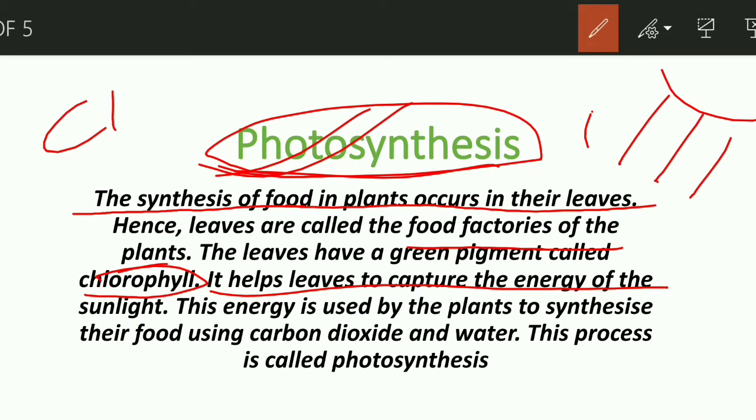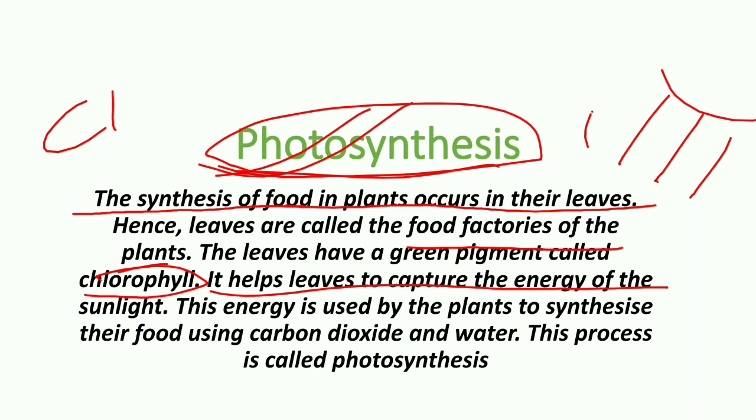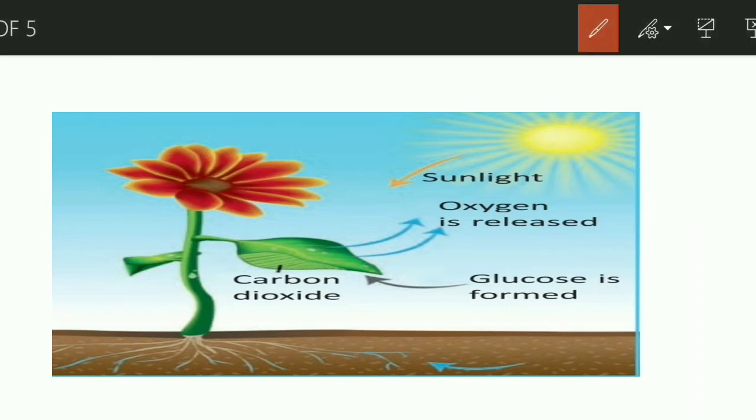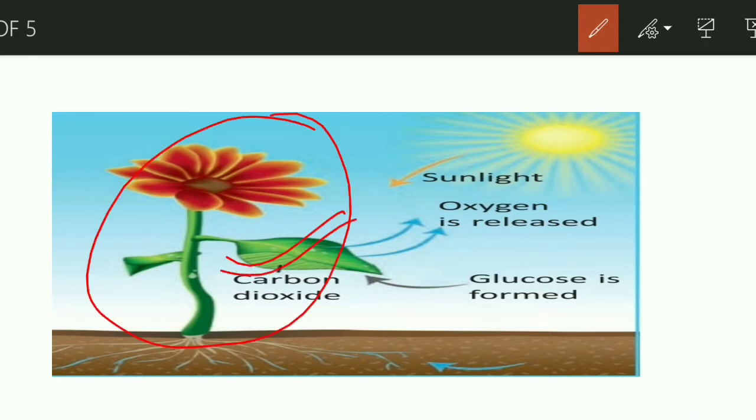So now let's proceed to the next. Here, my friends, you can see the diagram of photosynthesis. This is a plant. It has leaves, and in the leaves chlorophyll is present.